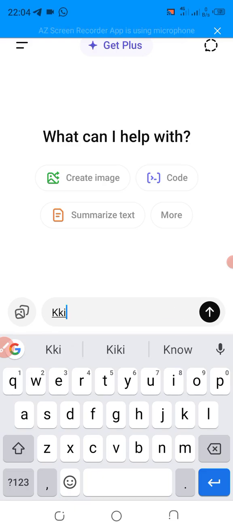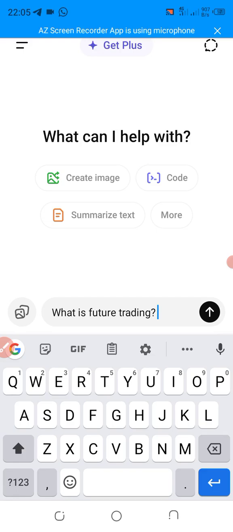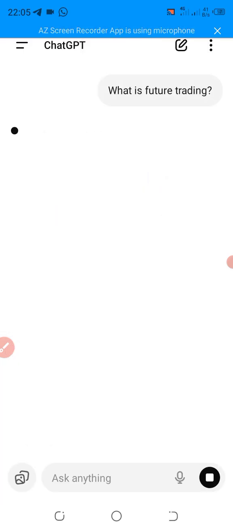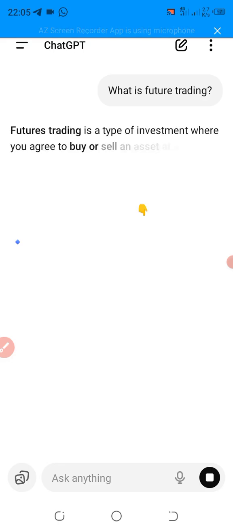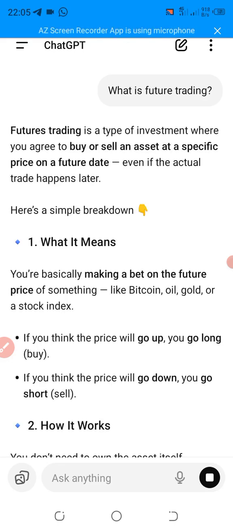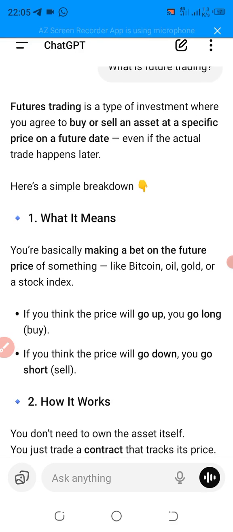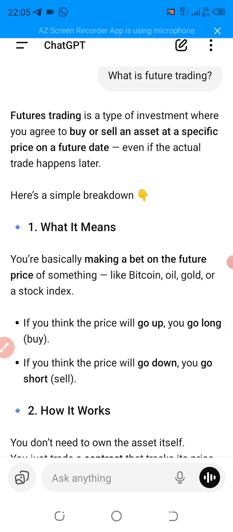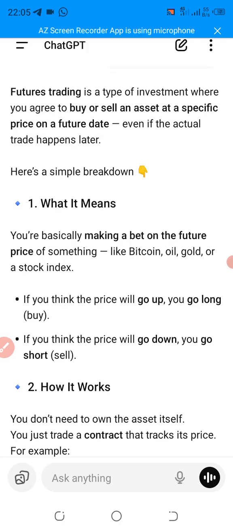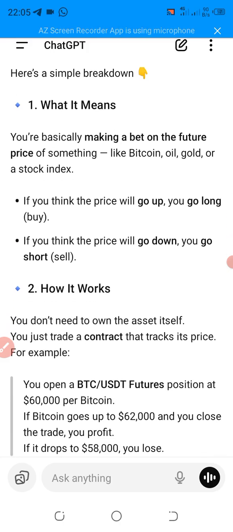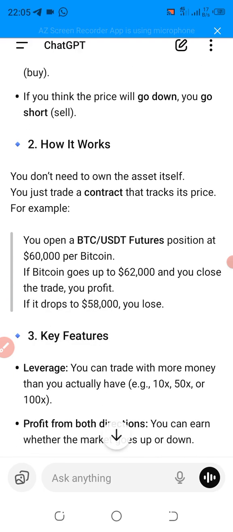Now just type, what is futures trading? So when you type it into ChatGPT, it will give you some info. You can see, futures trading is a type of investment where you agree to buy or sell an asset at a specific price on a future date, even if the actual trade happens later. Here's a simple breakdown. You can see ChatGPT will give you details.